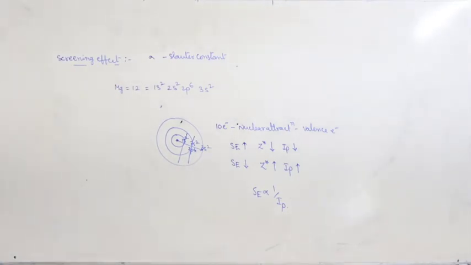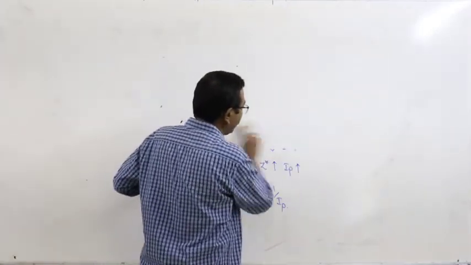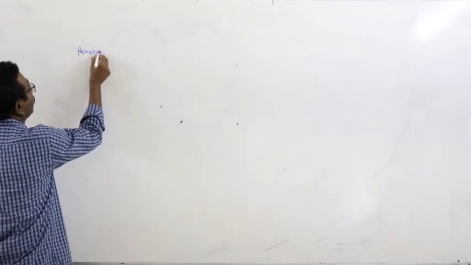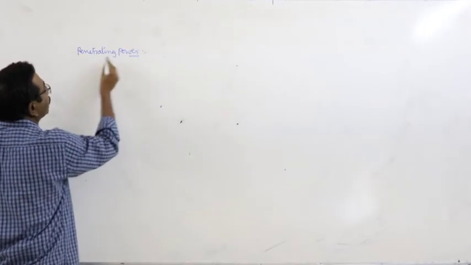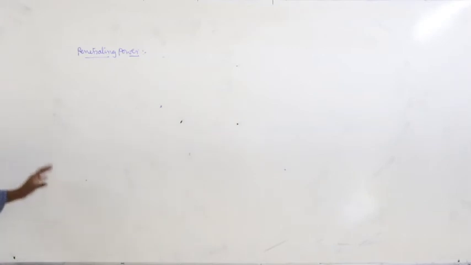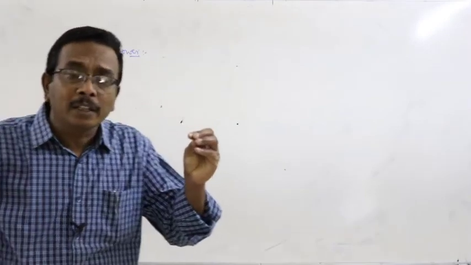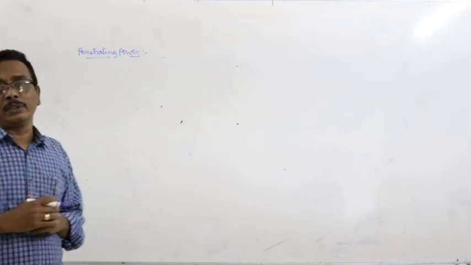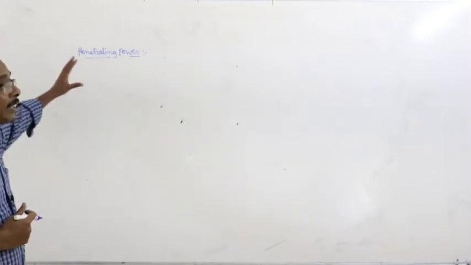And then penetrating power. What about the penetrating power? Based on the shape of the orbitals in the subshell, they come closer to the nucleus. They are penetrating towards the nucleus. That phenomenon is known as penetrating power.